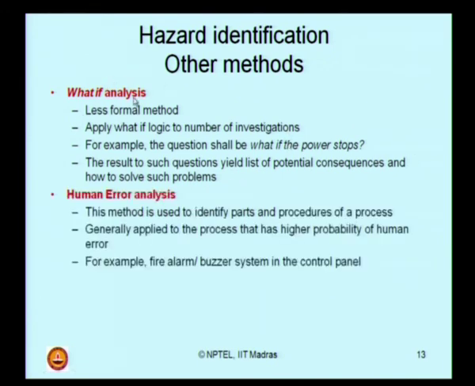The second method, which is also an informal method in hazard identification, is human error analysis. This method is primarily used to identify the parts and procedures of a process, generally applied to a process that has a higher probability of human error. For example, I have a process plant, I have a machinery. The machinery is generally manually operated for certain control logistics.